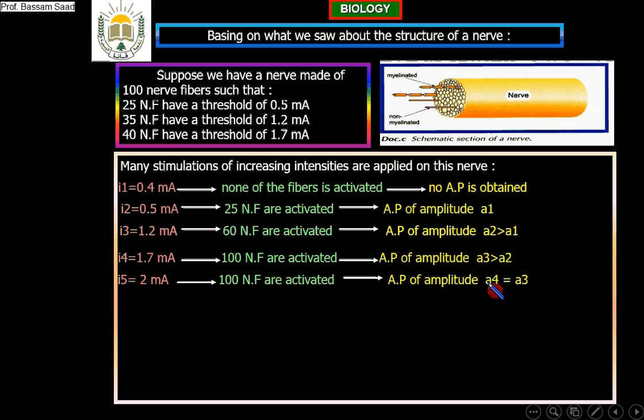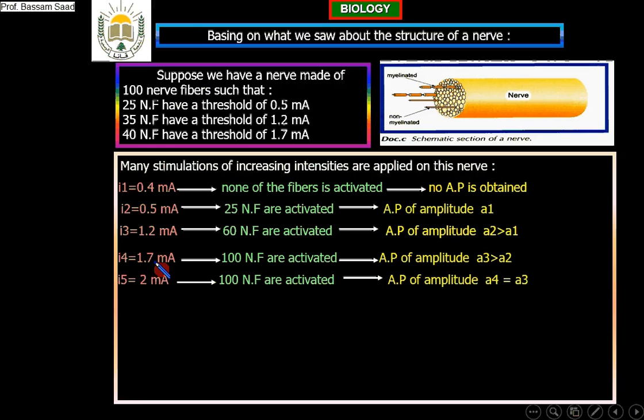And 1.7 milliampere will be called the maximal intensity of the nerve. Why maximal intensity? Because it will activate the maximal number of nerve fibers constituting this nerve. All the nerve fibers constituting this nerve are activated with 1.7 milliampere. So 1.7 milliampere is called the maximal intensity of the stimulation of the nerve. When we increase the intensity above the maximal, the same number of nerve fibers is stimulated, so we obtain the same amplitude. It is important.